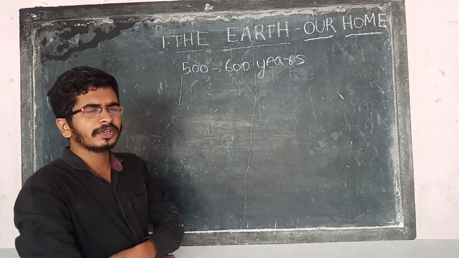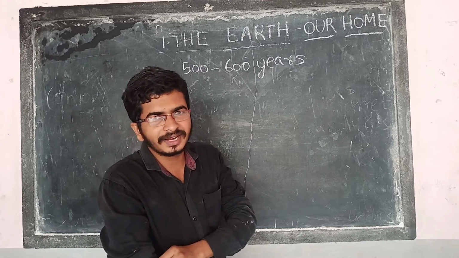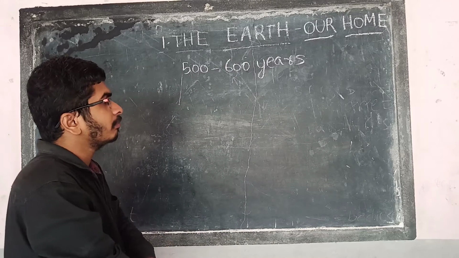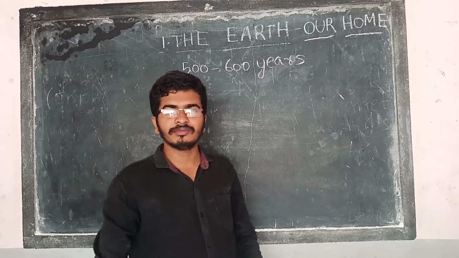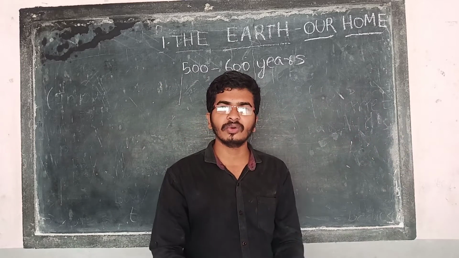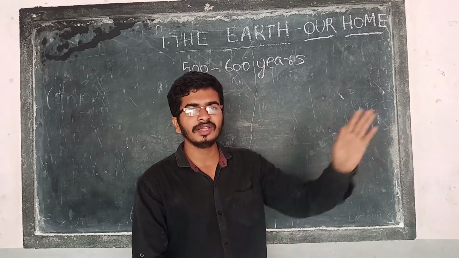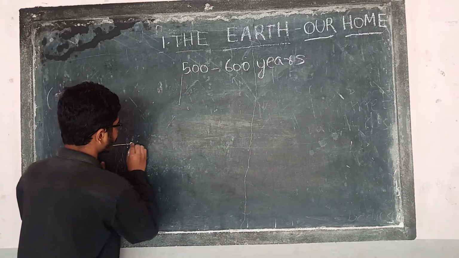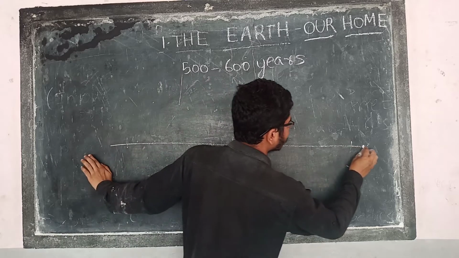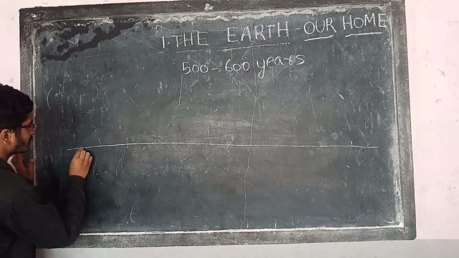They don't have much knowledge, right? There is not much technology, right? So at that time, people didn't know that the earth is round. They thought that they were continuously traveling from one place to another place, right? For example, we'll take it like this. Imagine this is a land.